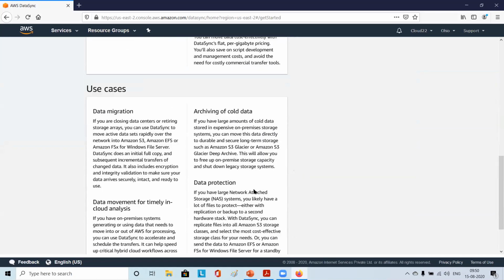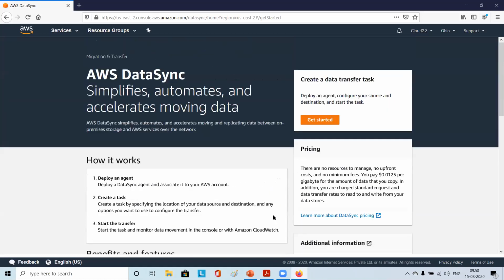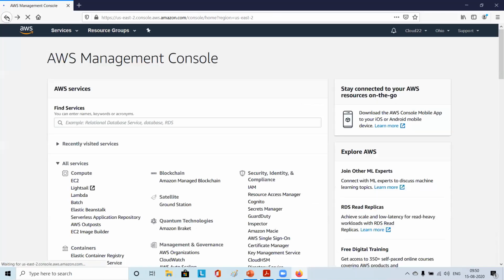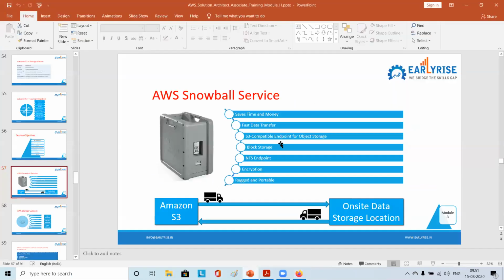So benefits and features. When you get a chance, just read about this as well. This concept is also around. So say like you have various options. So the question can be, how would you like to transfer? Because this migration is very important, right? From on-premises to cloud, if you have to move your data. So there can be various options. In this option, you just have to think how much time it may take, approximately. So around that, there can be questions.